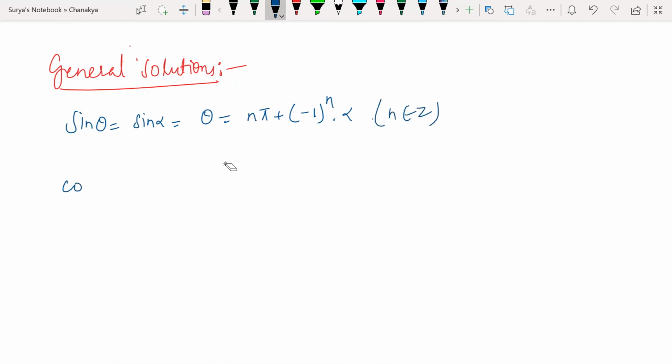So cos theta. Guys, there are no other solutions. We have only three solutions here: sin theta, cos theta, and tan theta.